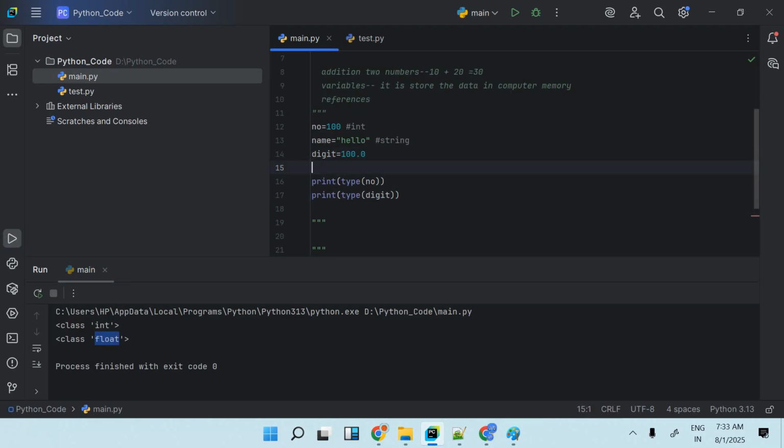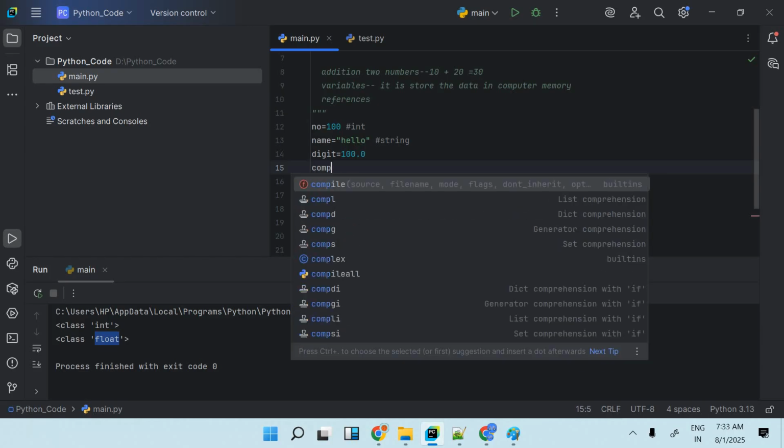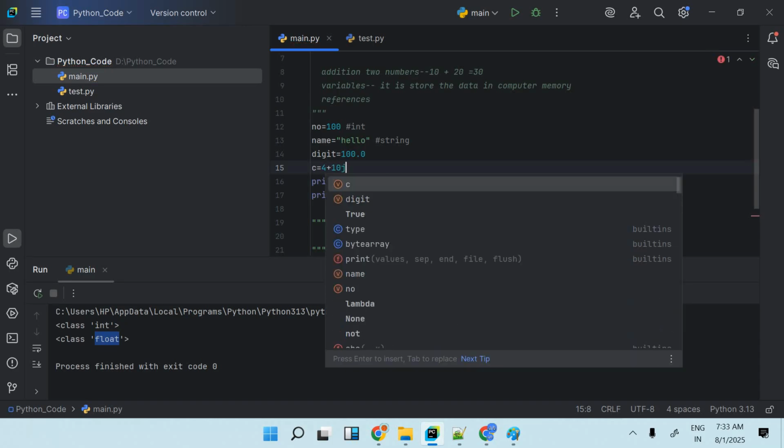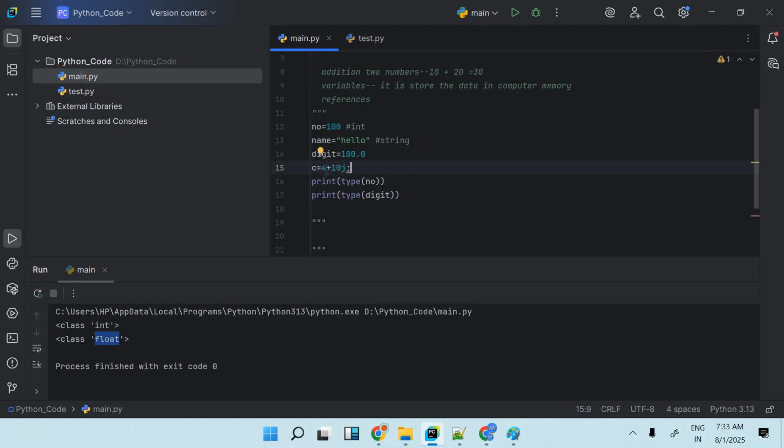And if you have learned mathematics, guys, we have one more type of data type as well, which is called the complex data type, right? So I'm writing here, suppose, c equal to 4 plus 10j. Here it is this type of data type where we have a real part and an imaginary part, right?